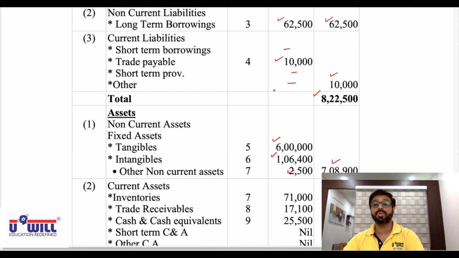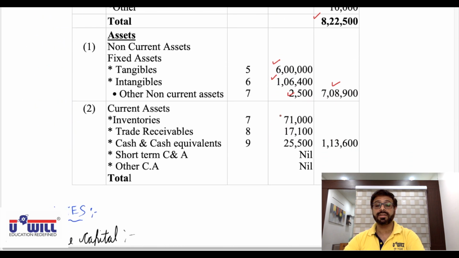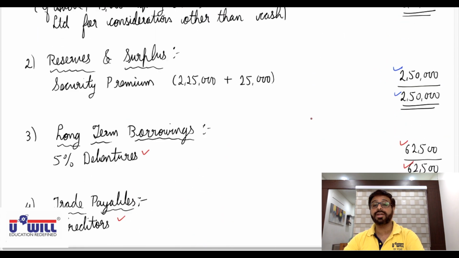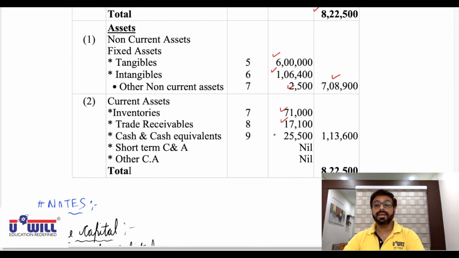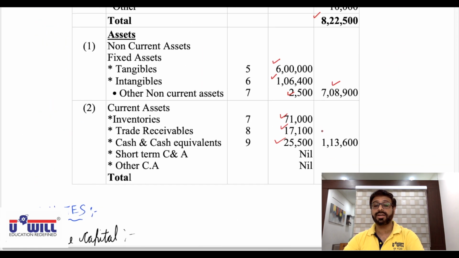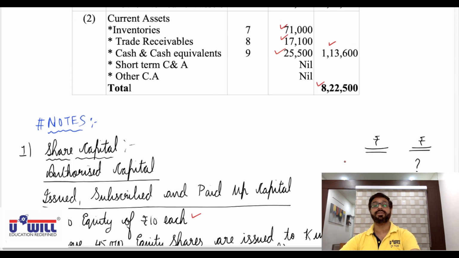Inventories, we have 71,000. Stock, that is from note number 7. Trade receivables from note 8, we have 17,100. Cash and cash equivalents from note 9, we have 25,500. Total 1,13,600, and again total 8,22,500.